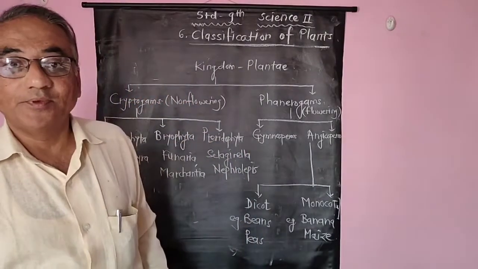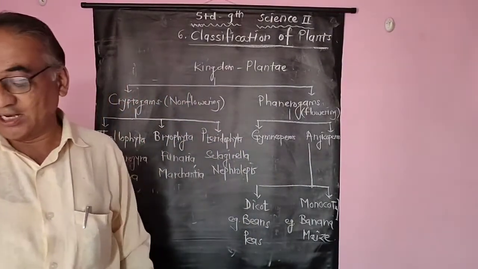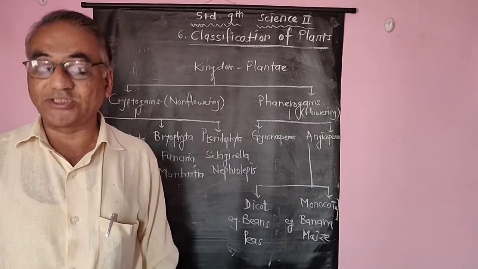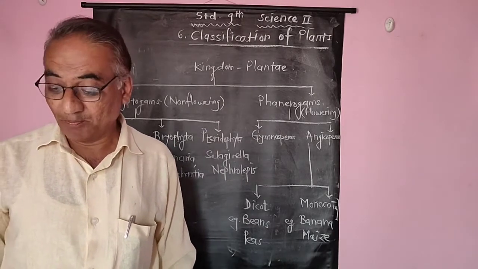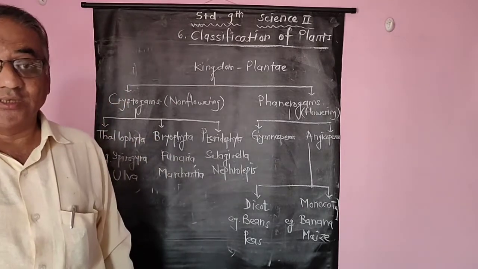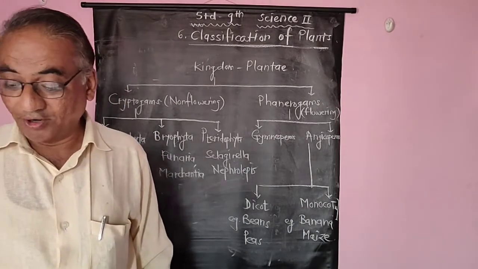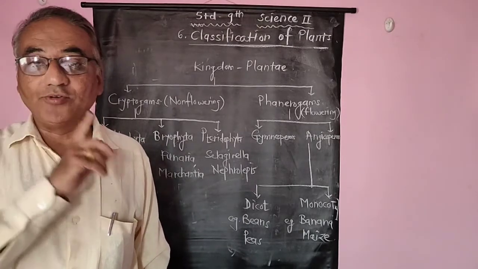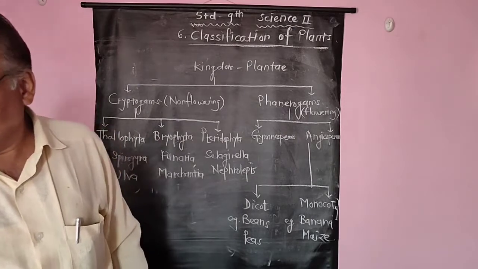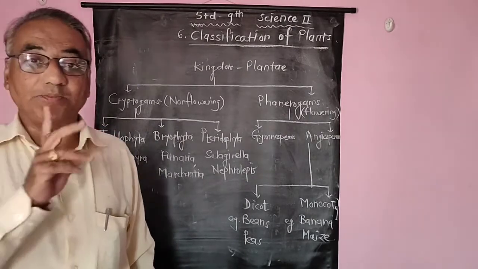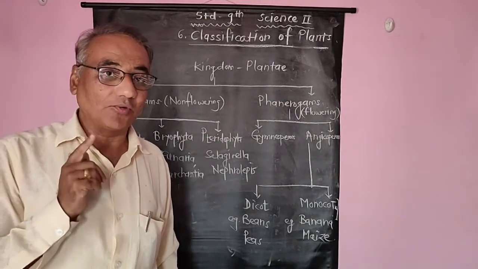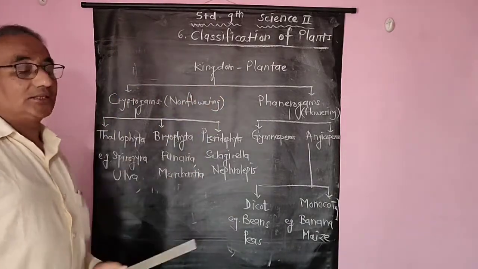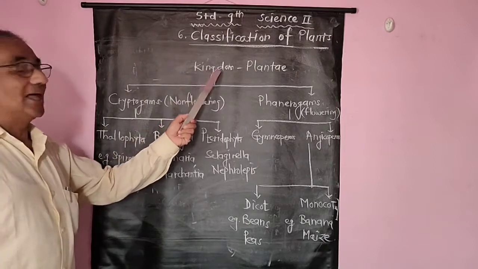Hello friends. Today we are going to see the next chapter of part second, chapter number 6, classification of plants. In the last lecture we already learned about Robert Whittaker's 5 kingdom system and the basis for the classification of plants. Today we are going to see the classification of plants. Classification of plants is like this.